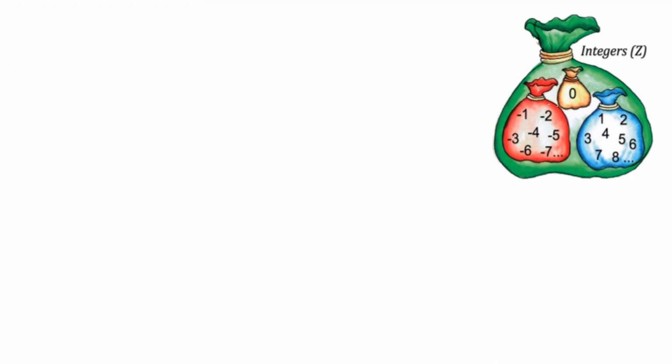In previous classes, we learned what natural numbers are and what whole numbers are, right? So what are natural numbers? Natural numbers means the counting numbers. They are denoted by capital N. The set of natural numbers we write like this: 1, 2, 3, 4 and so on, right? So here we know that the smallest natural number is 1 and the highest natural number is infinity.